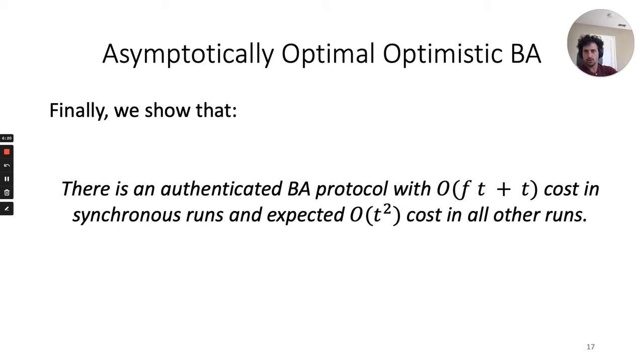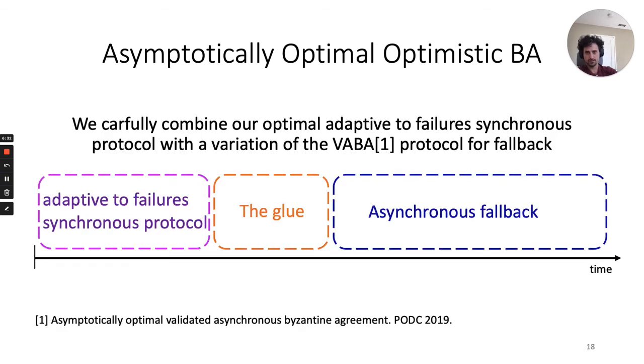And finally, we show that there is an authenticated Byzantine agreement protocol with order ft + t cost in synchronous runs and expected order t squared cost in all other runs. To achieve our asymptotically optimal optimistic Byzantine agreement, we carefully combine our optimal adaptive to failure synchronous protocol with a variant of the VABA protocol for fallback. I will next present the high-level details of the protocol.